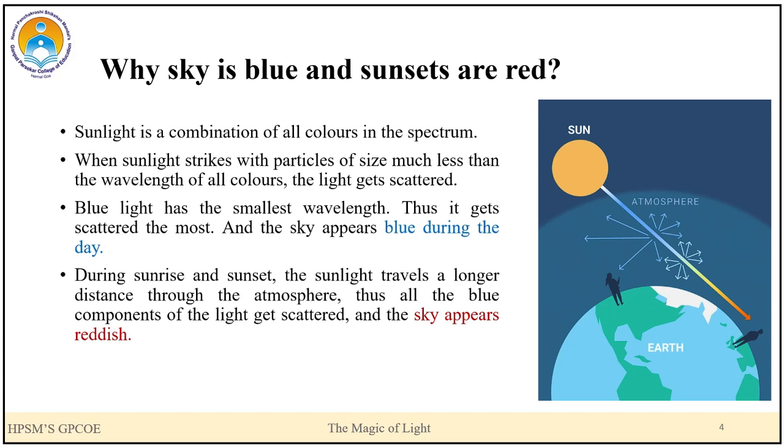During sunrise or sunset, sunlight travels a longer distance through the atmosphere. Thus, most of the components of the light get scattered, and what remains is the red component. That's why the sky appears reddish. So that is the result. We will see this with a demonstration.